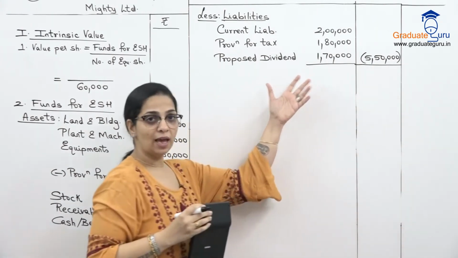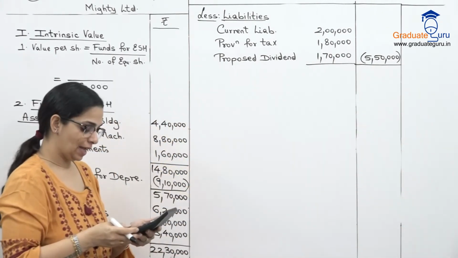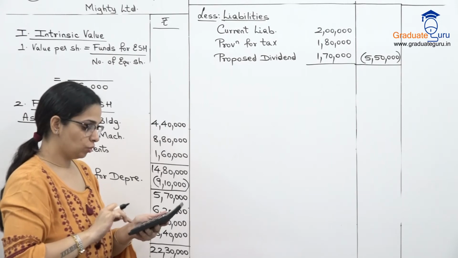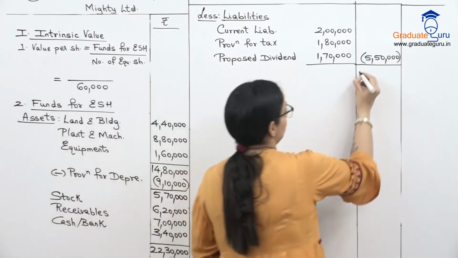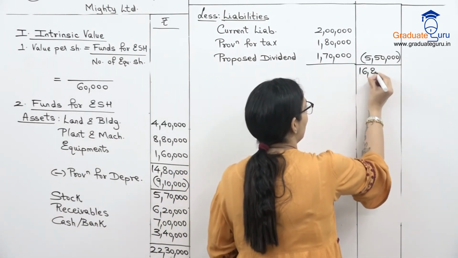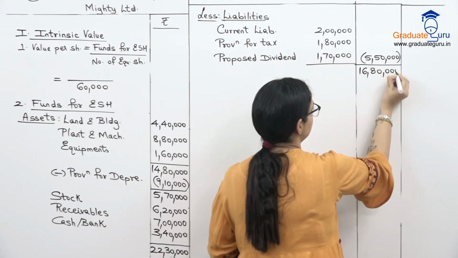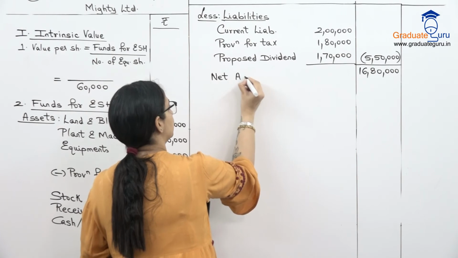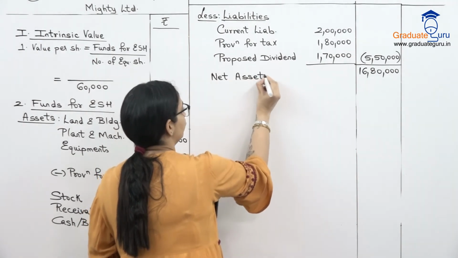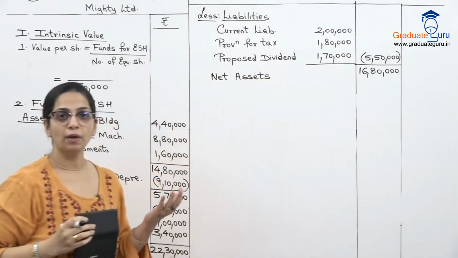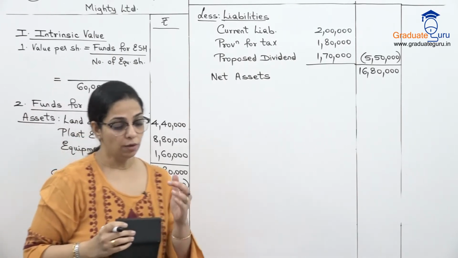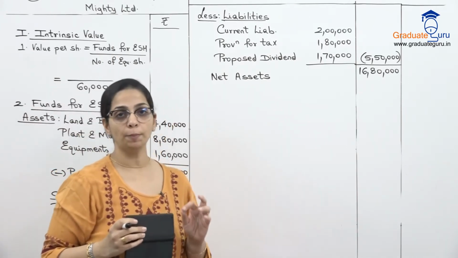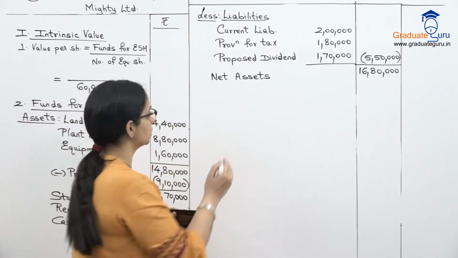We will subtract that from our total assets. 22,30,000. We get 16,80,000. This is nothing but our net assets. But when we are valuing shares, preference capital निकालना है. Preference capital again, issued preference capital, not authorized.